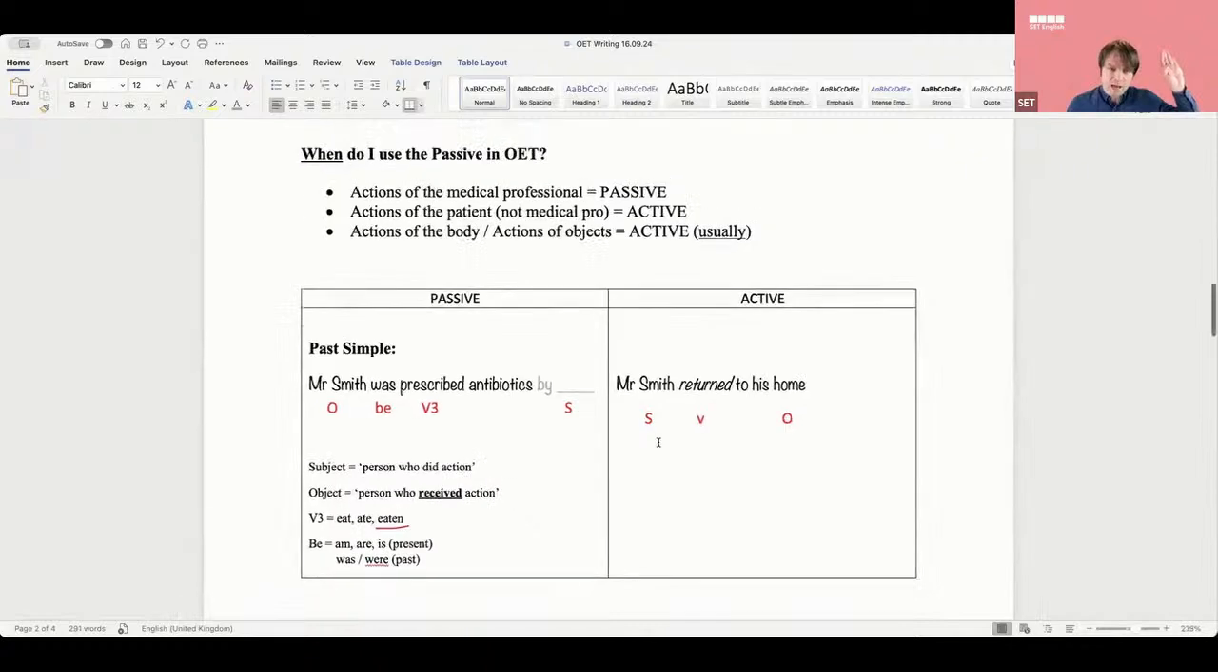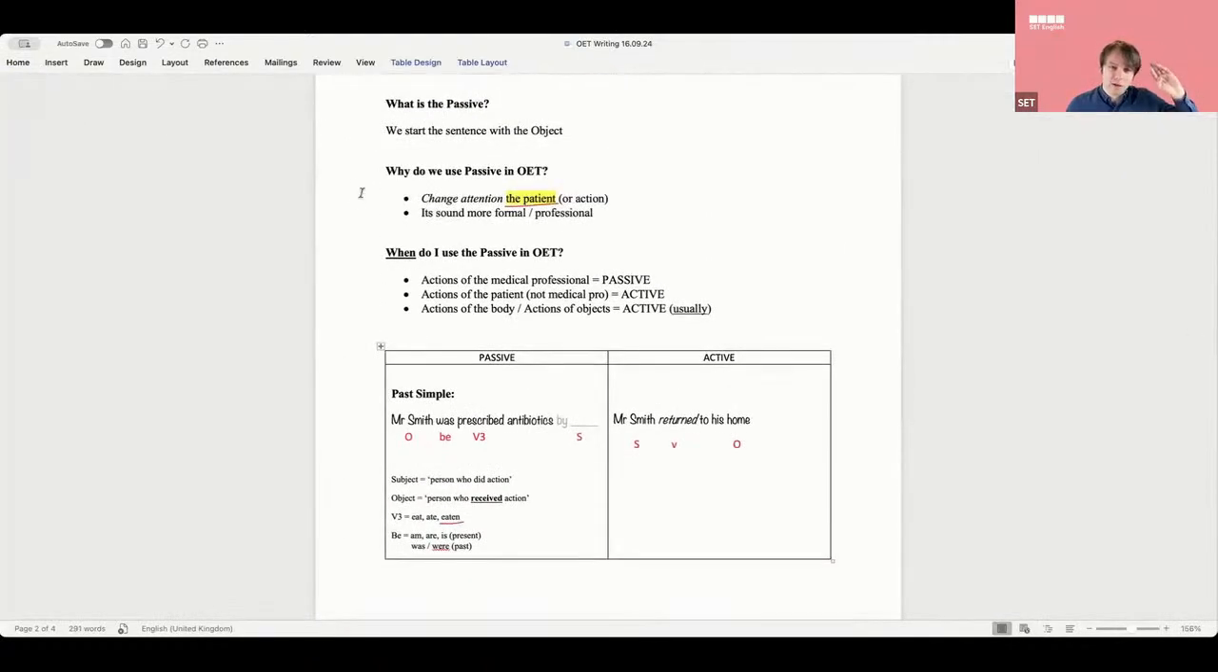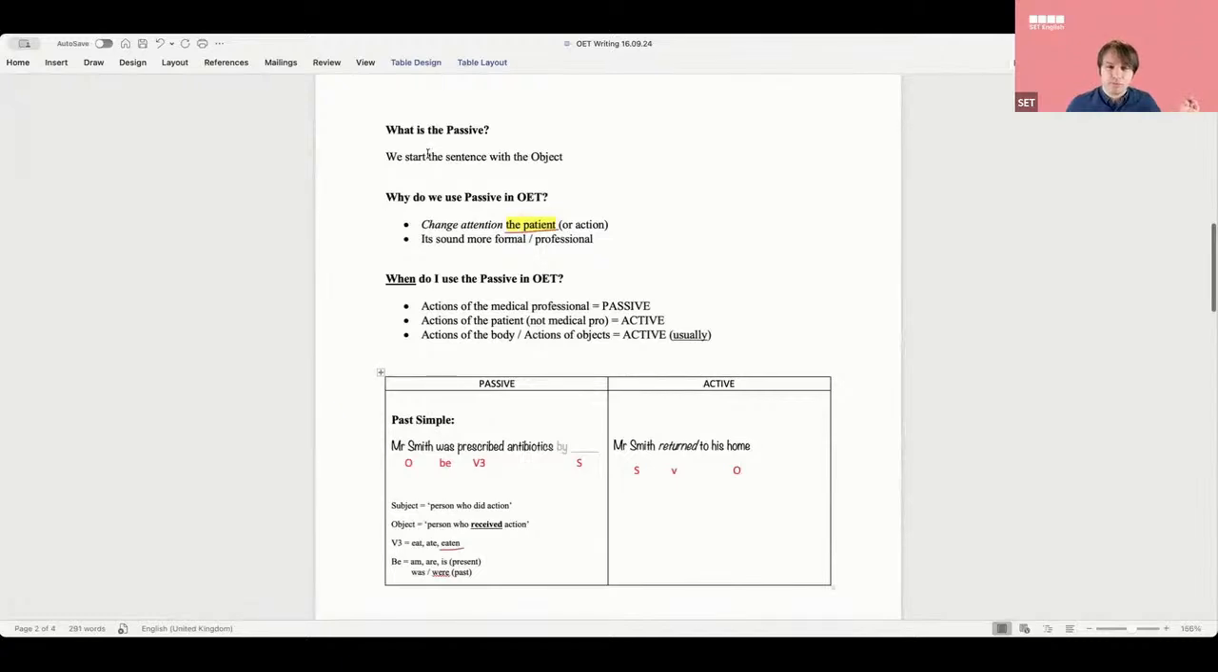Put your hand up if you want to ask me some questions, but I think we've got some ideas on the board. The passive is when you start the sentence with an object, okay? We use it to change the attention to the patient. It sounds more formal, it sounds professional. These are the rules in OET.